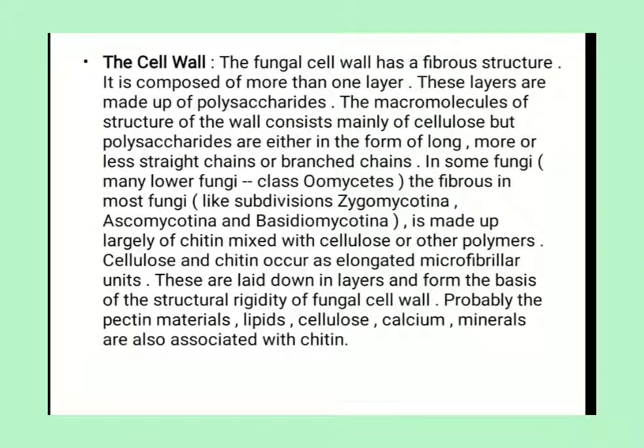Then the cell wall. The fungal cell wall is a fibrous structure composed of more than one layer.